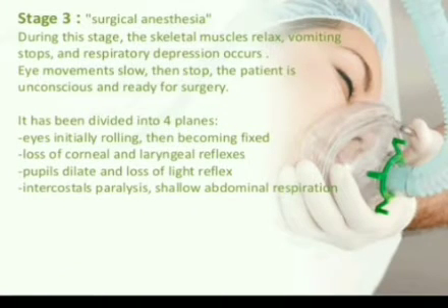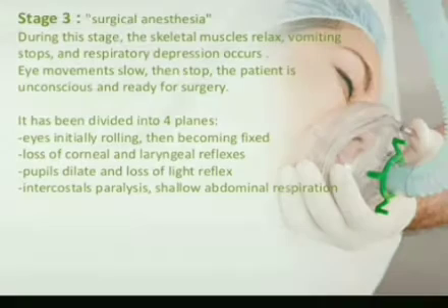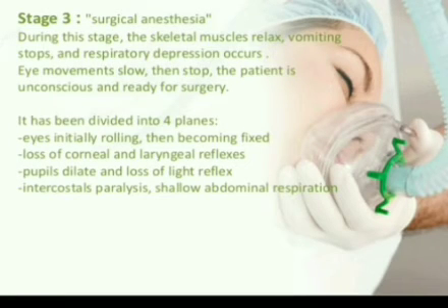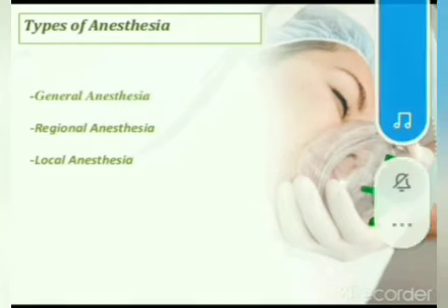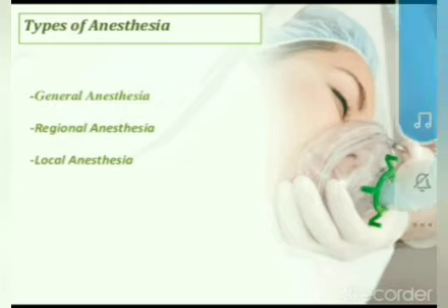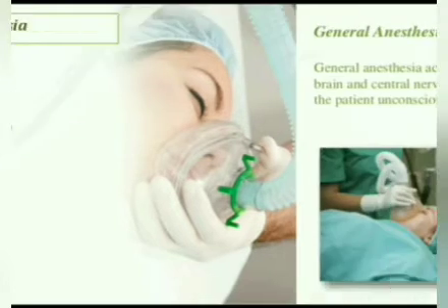Third stage, surgical anesthesia. During this stage, the skeletal muscles relax, vomiting stops, and respiratory depression occurs. Eye movement slows, then stops. The patient is unconscious and ready for surgery. It has been divided into 4 planes. The types of anesthesia are general anesthesia, regional anesthesia, and local anesthesia.